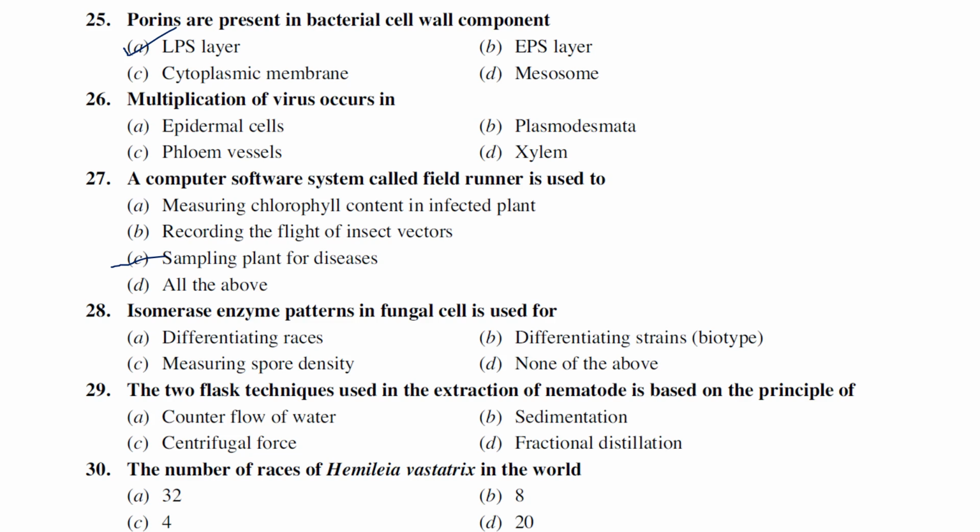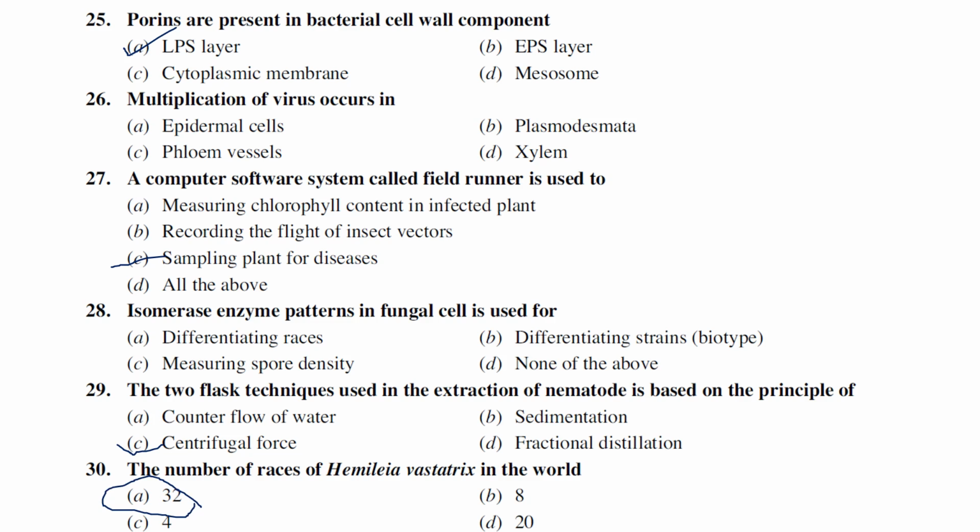Isomerase enzyme patterns in fungal cells are used for differentiating races, differentiating strains, measuring spore densities, none of the above. Generally, these isomerase enzyme patterns are used to differentiate the strains or biotypes. The two flask technique used for the extraction of nematodes is based on the principle of centrifugal force. Next, the number of races of Hemileia vastatrix identified so far: it is known that so far 32 races of Hemileia vastatrix have been identified in the world.